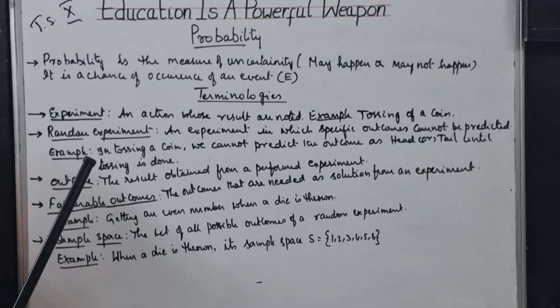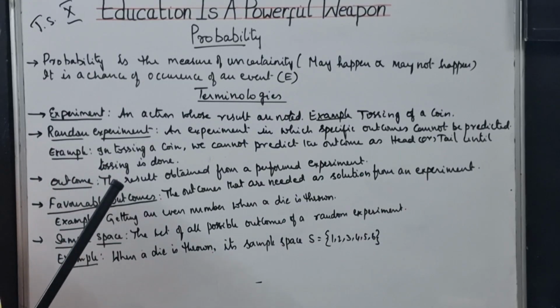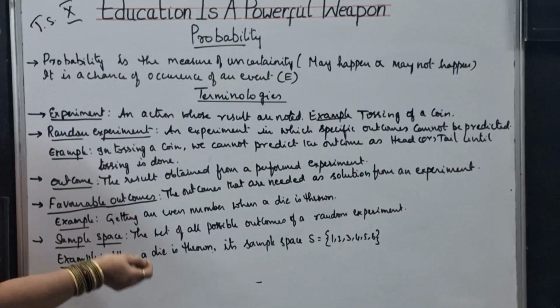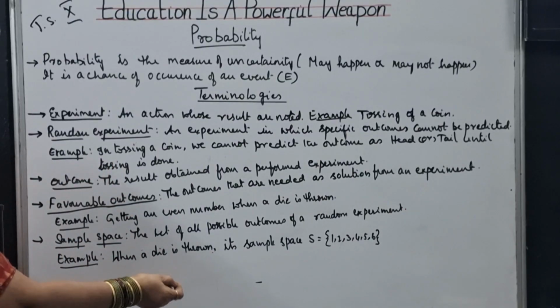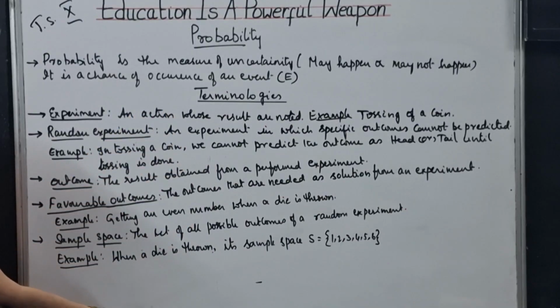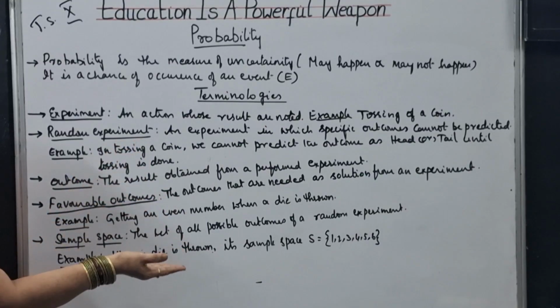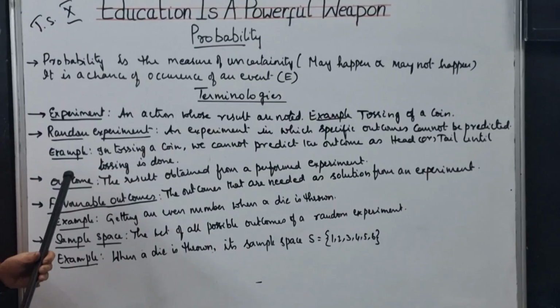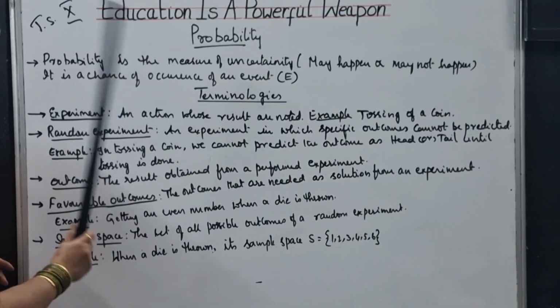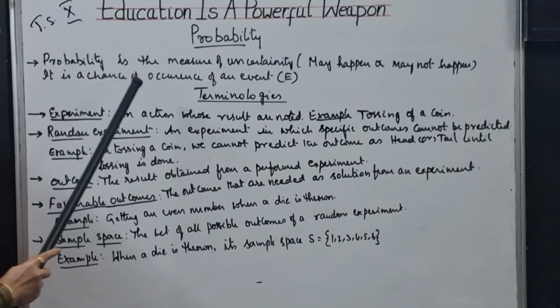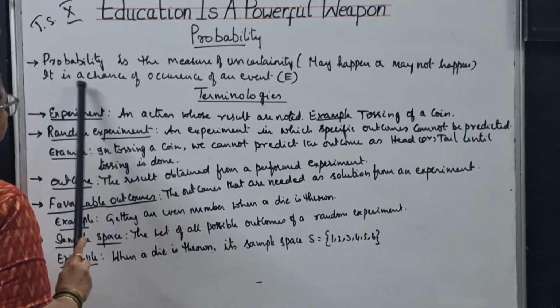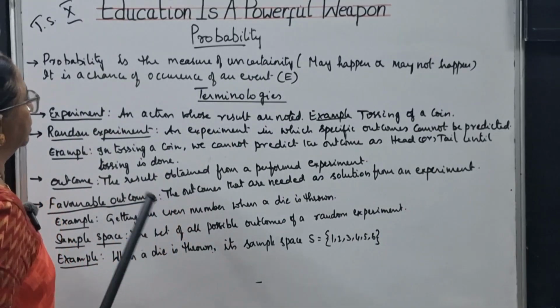For example, suppose you are tossing a coin. You are lifting it like this. The coin may show head or tail, so you may get a head or a tail. You don't know whether you get head or whether you don't get head. This is called uncertainty. So probability is the measure of uncertainty. It is the chance of occurrence of an event.